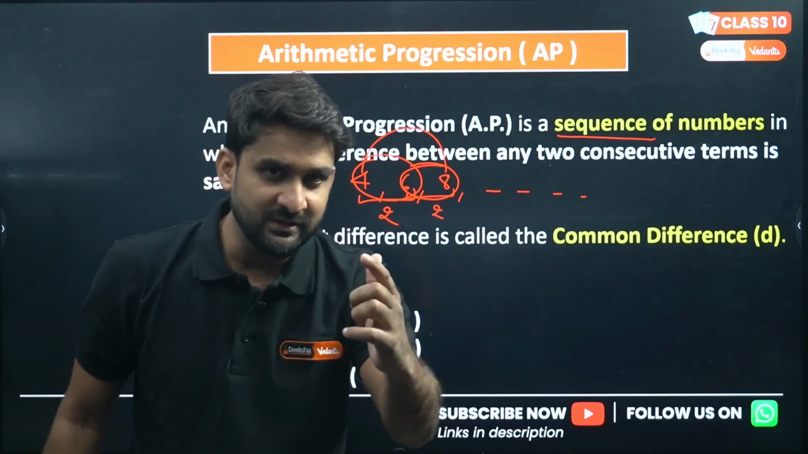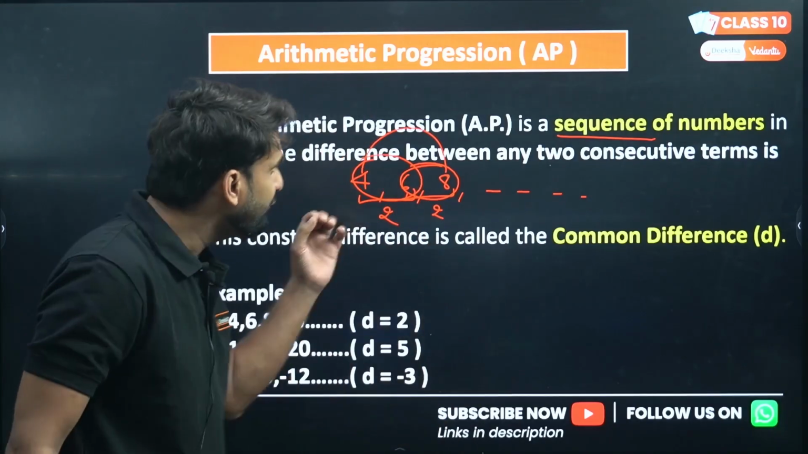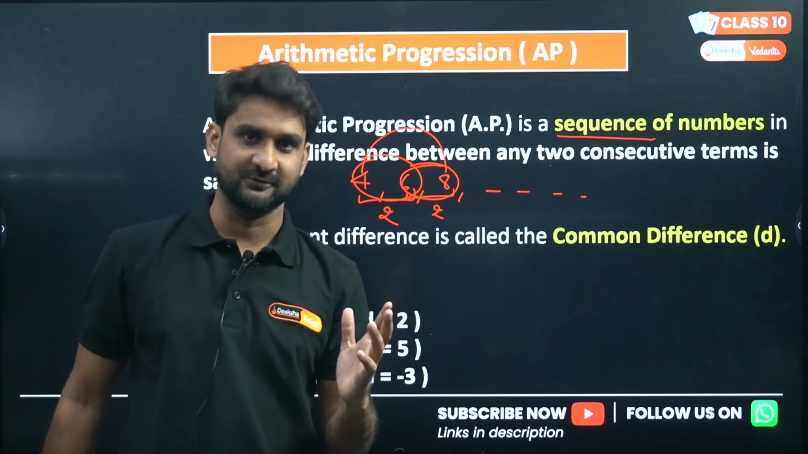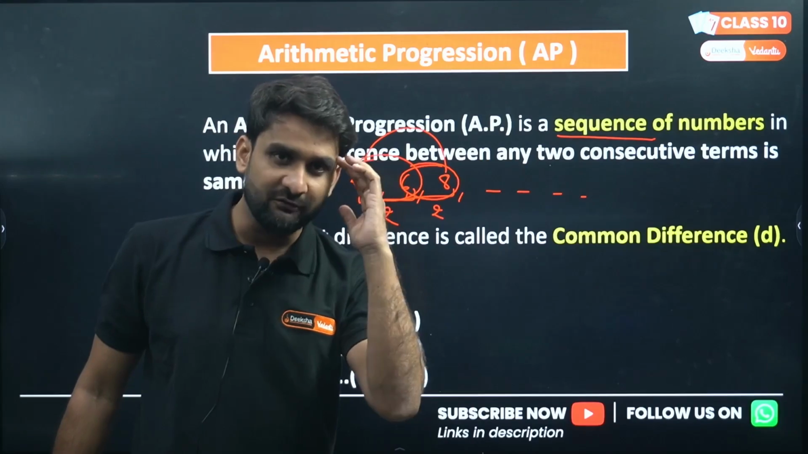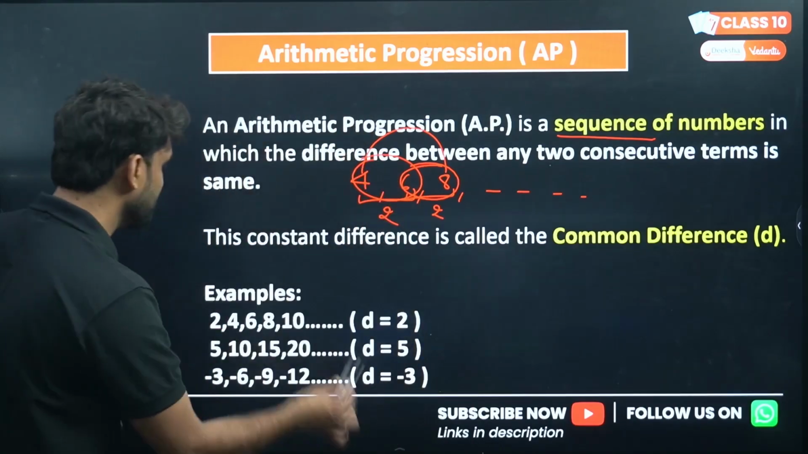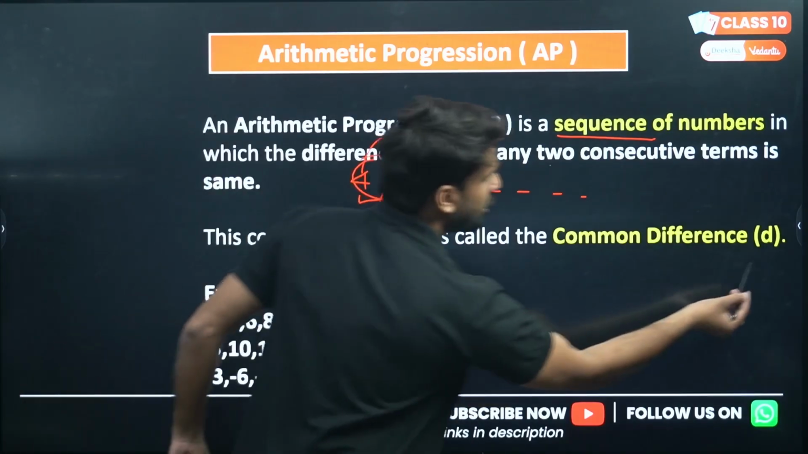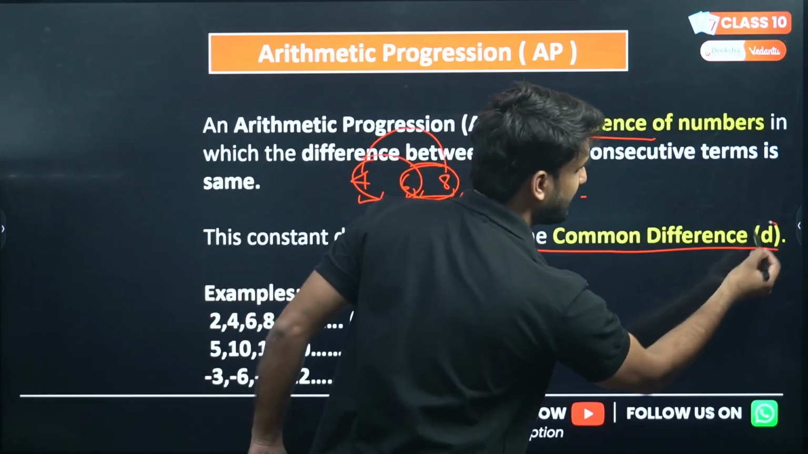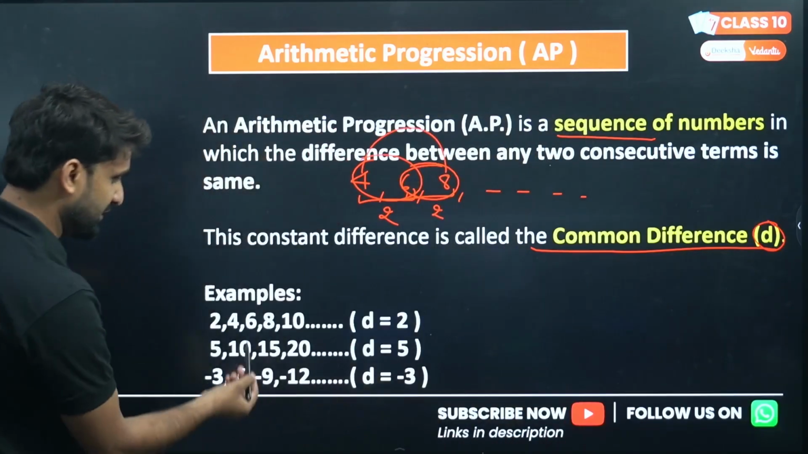Got it, my dear kids? The common difference is the difference between two consecutive numbers. Make sure you keep it in mind. This difference is called the common difference in this chapter on AP, and it is represented by small d. There are a few examples here.